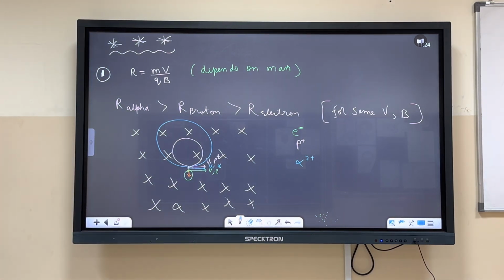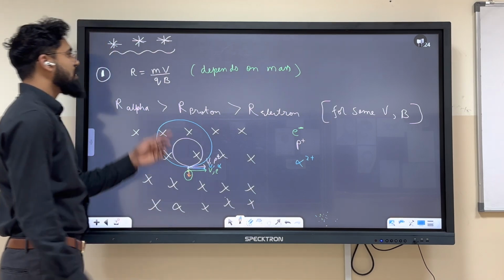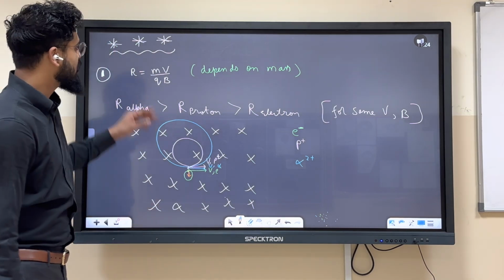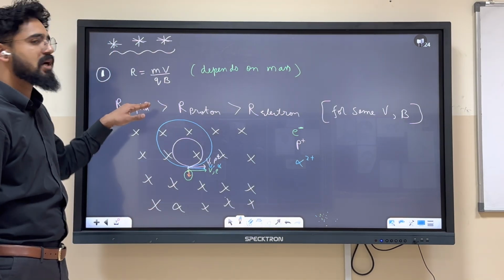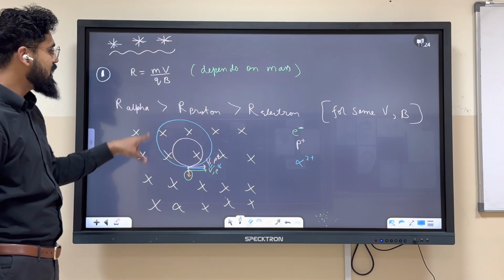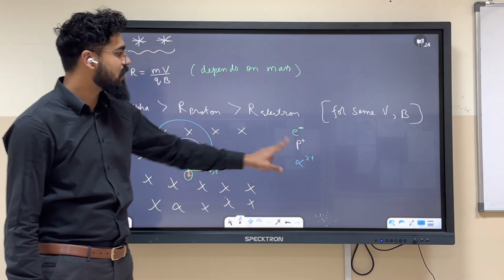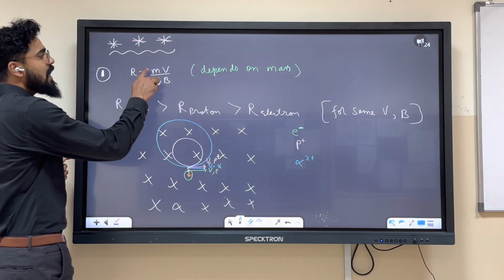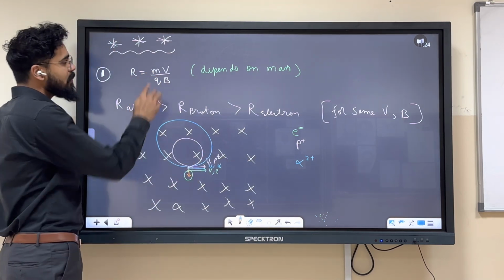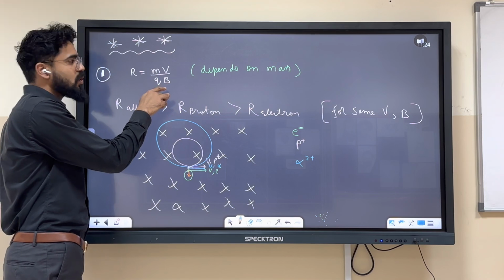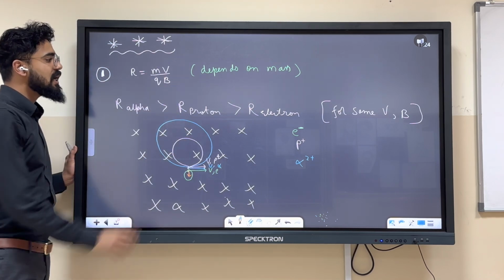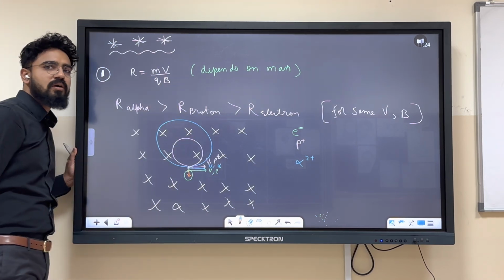It will be larger than proton and electron, obviously. I hope you are getting it, because radius is directly proportional to mass, inversely proportional to charge. So comparing the radius of proton and alpha particle, the mass is 4 times the mass of proton, but charge is 2 times the proton. So radius will be almost twice that of proton.